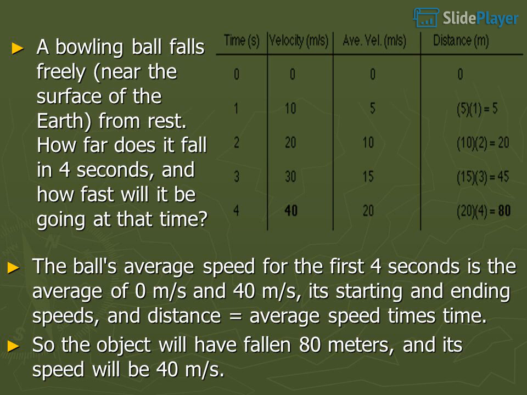A bowling ball falls freely, near the surface of the earth, from rest. How far does it fall in 4 seconds, and how fast will it be going at that time? The ball's average speed for the first 4 seconds is the average of 0 meters per second and 40 meters per second, its starting and ending speeds, and distance equals average speed times time. So the object will have fallen 80 meters, and its speed will be 40 meters per second.